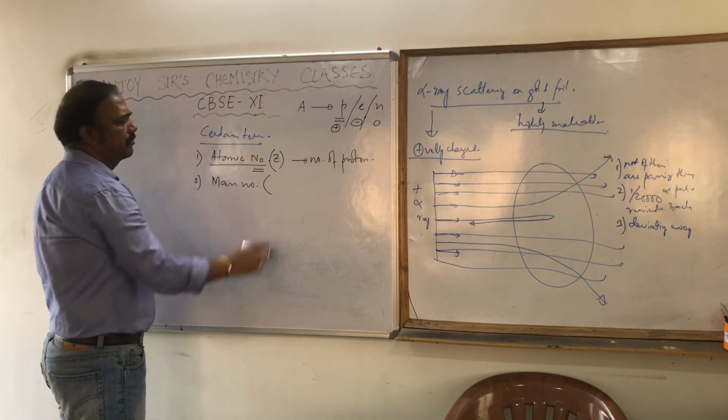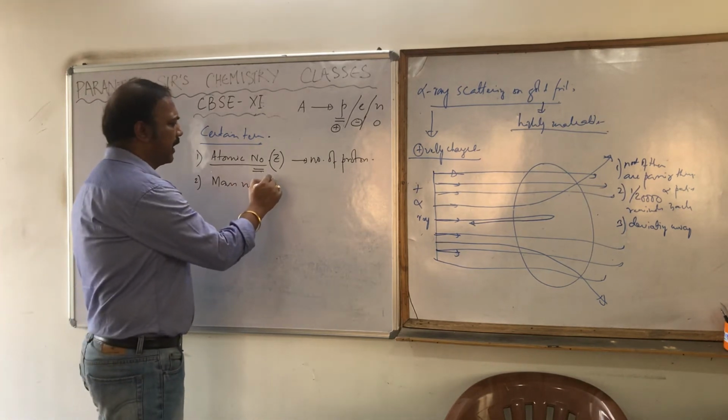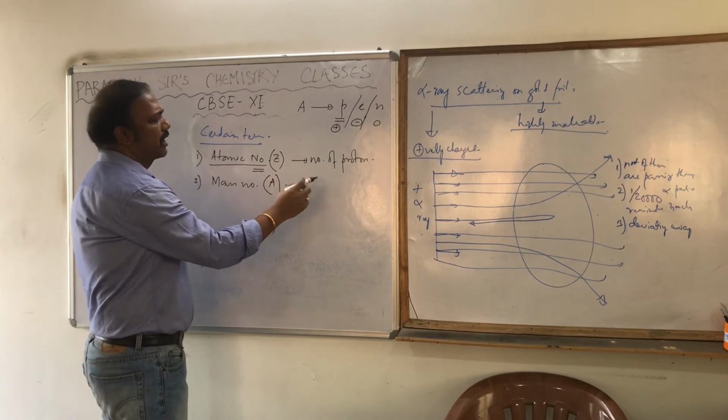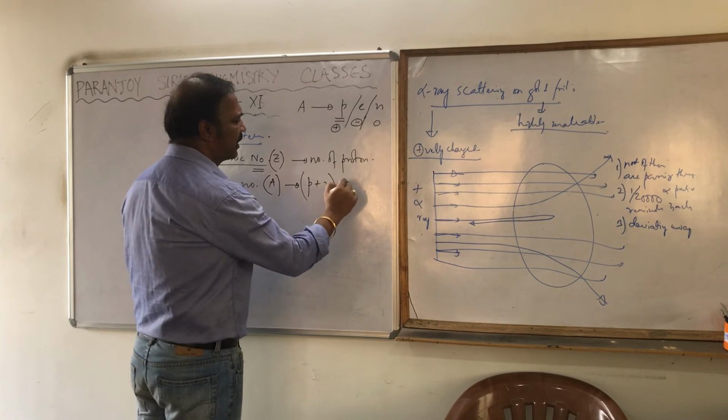Please don't get confused with the mass. Mass number is denoted by A, which is nothing but the number of protons plus the number of neutrons present in the nucleus.